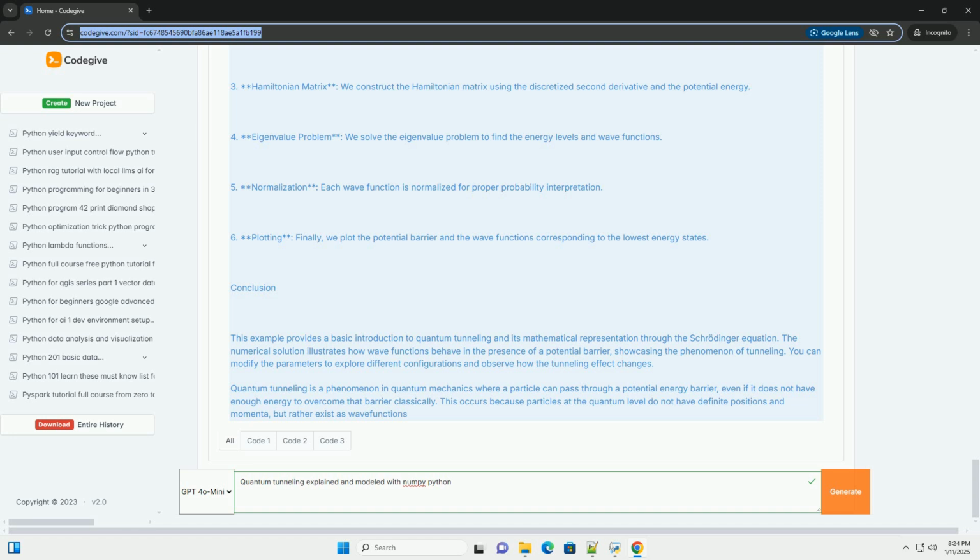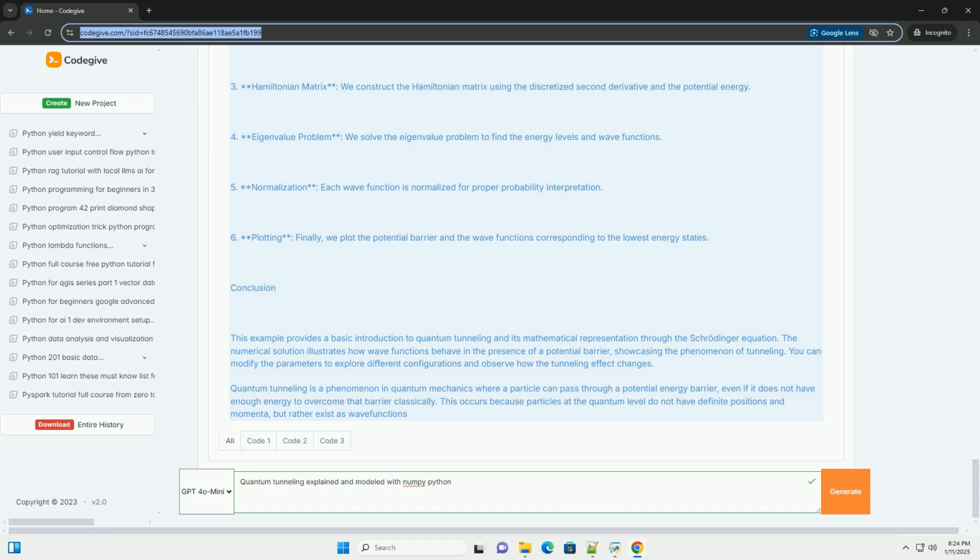We'll consider a simple case with a rectangular potential barrier. Step-by-step code example. 1. Define constants and parameters. 2. Define the potential barrier. 3. Set up the Schrödinger equation. 4. Solve the equation numerically. 5. Plot the results. Here's the complete code.